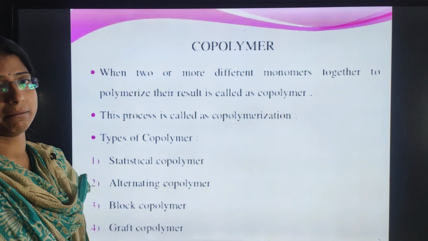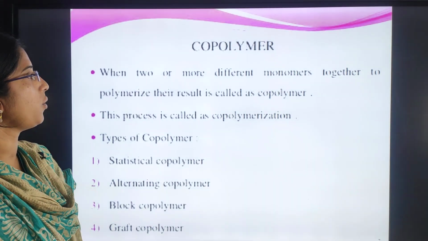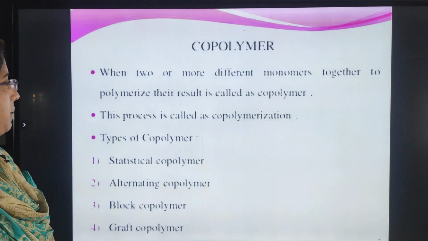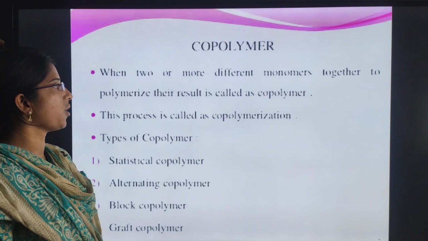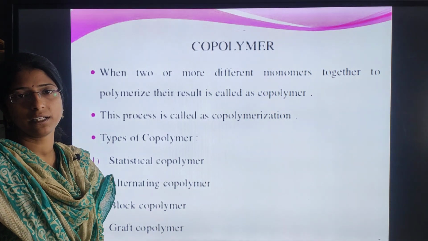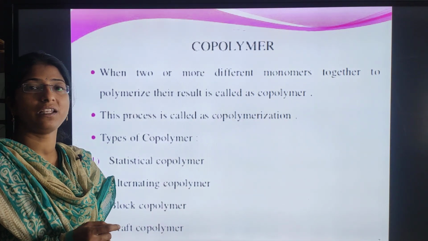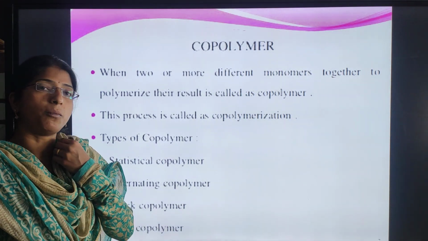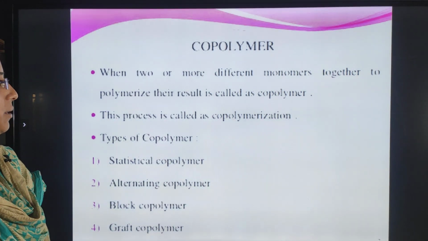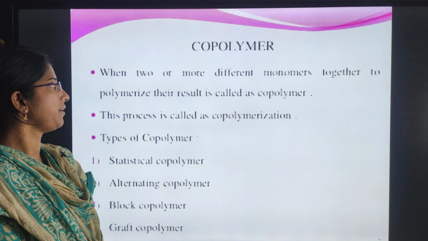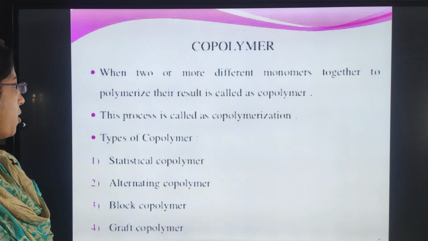Now let us see what is meant by the copolymer. What is a copolymer? When two or more different monomers polymerize together, the result is called a copolymer. Is it clear? Whereas we studied the same monomers in homopolymers, here two or more different monomers polymerize together, and the result is called a copolymer. Is it clear? This process is called copolymerization.